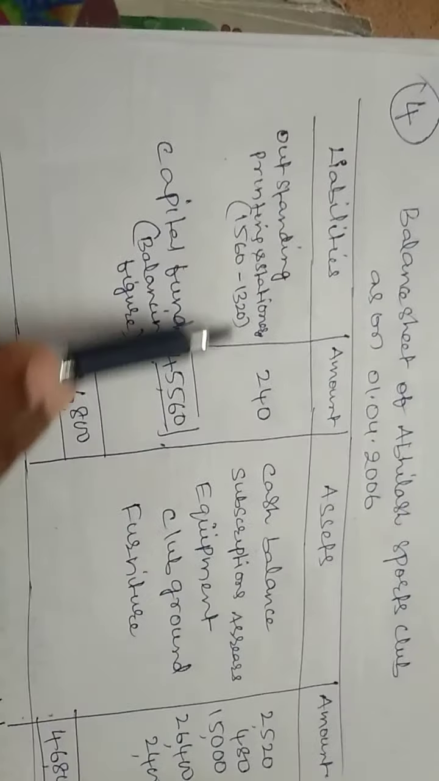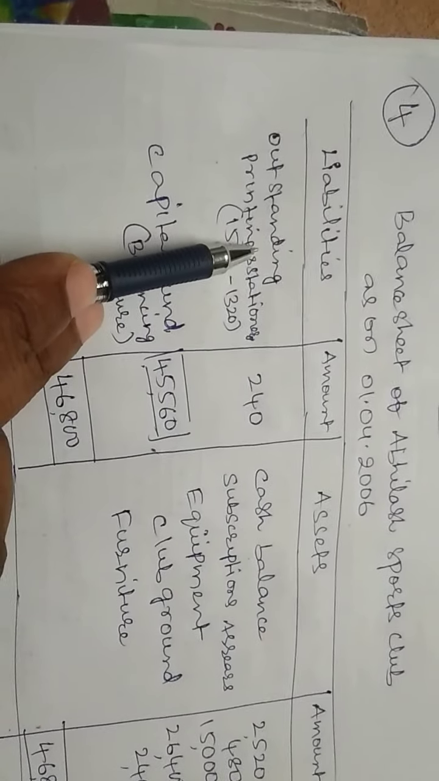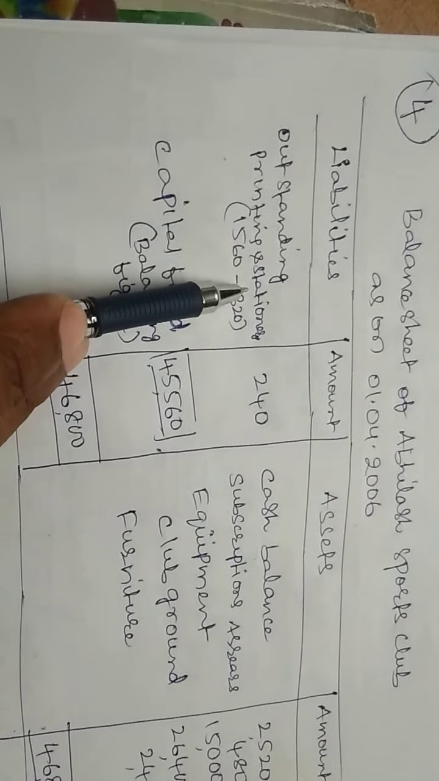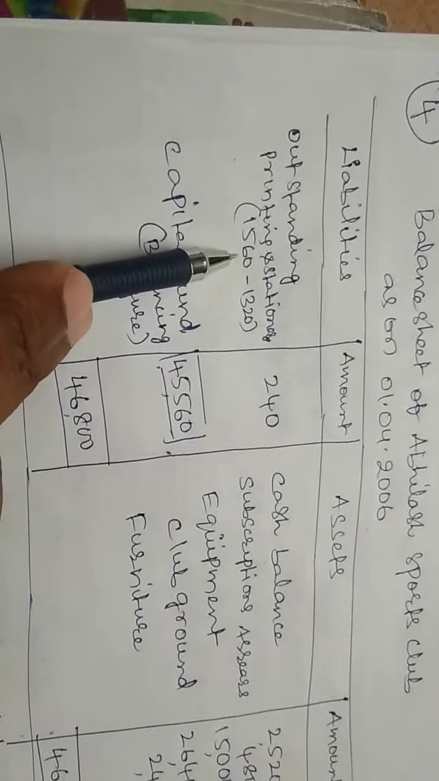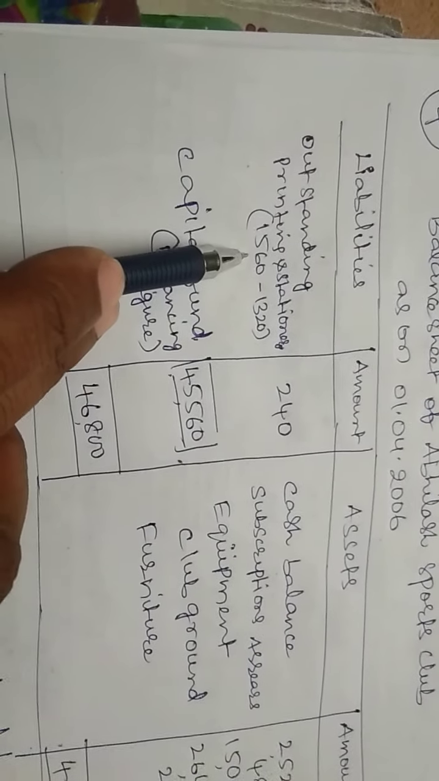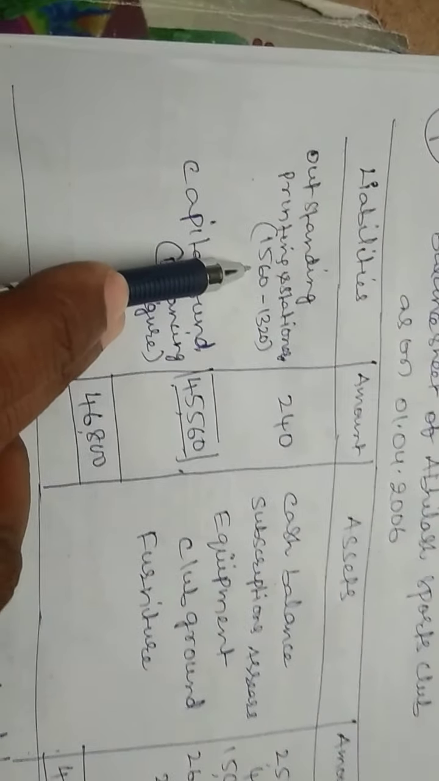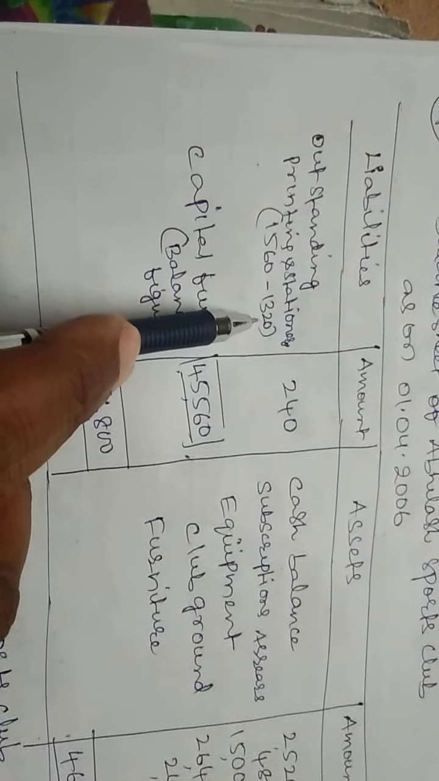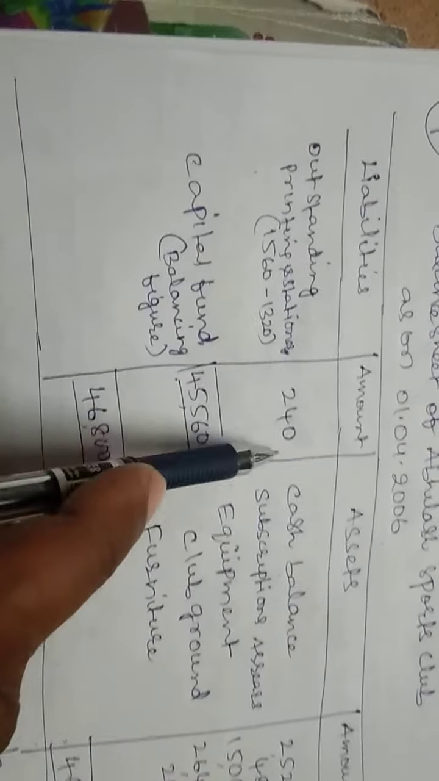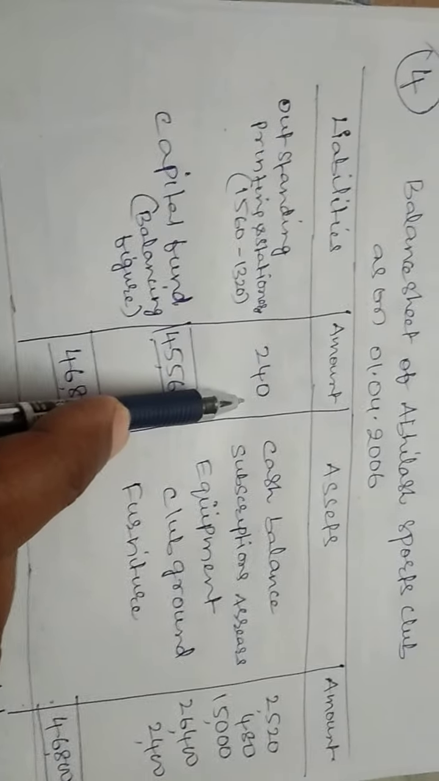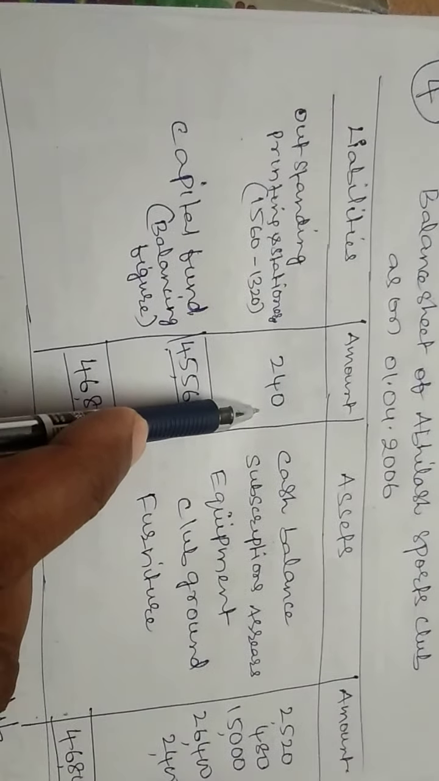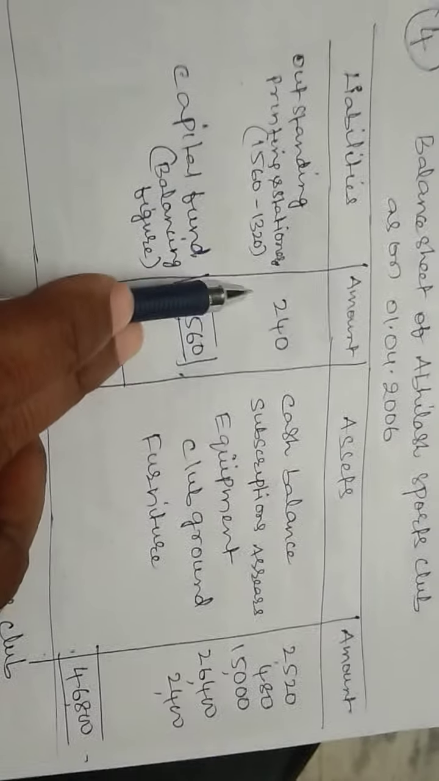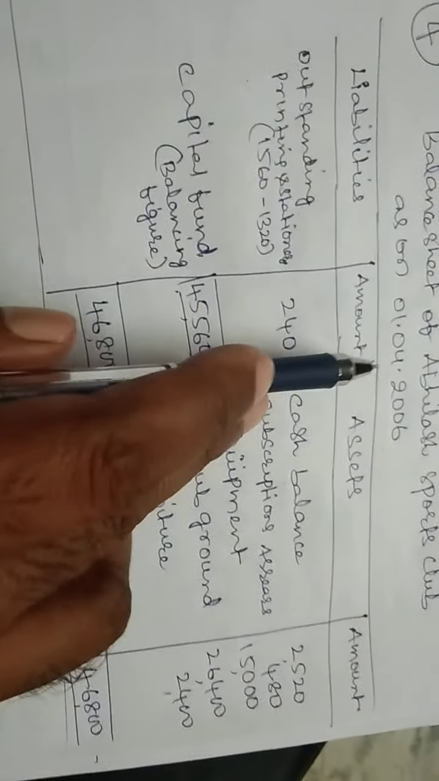Liabilities, assets. Liability side, outstanding printing and stationery. In the payment side we have the figure 1560, but on the income and expenditure side 1320 is there. So the remaining 240 amount is outstanding. This is the last year's dues. So for that, we are writing it in the opening balance sheet.